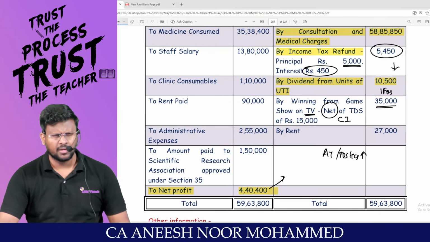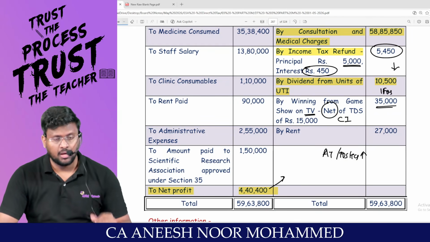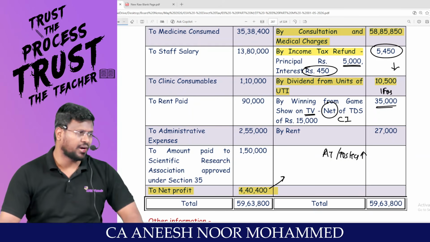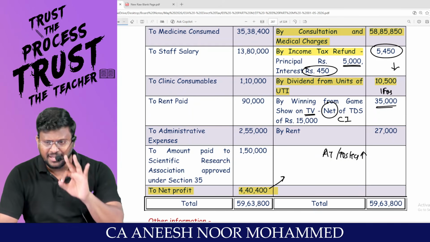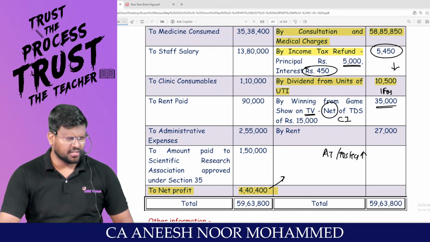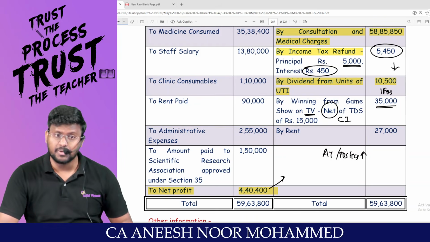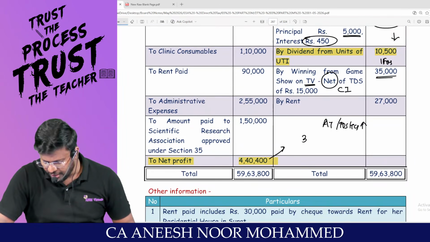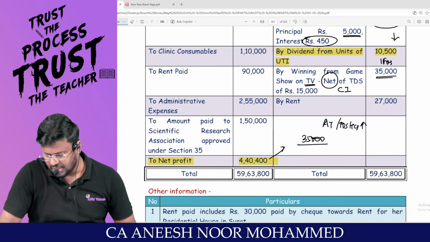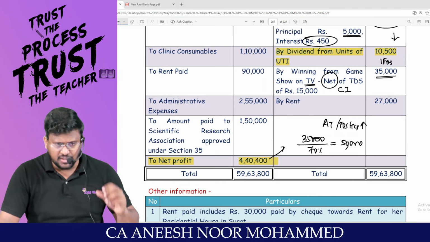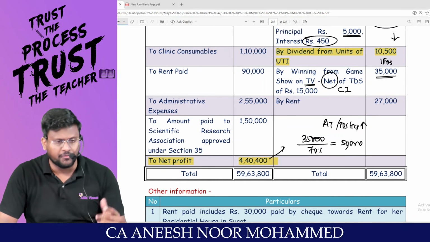As we all know, 194B Bhagya, 194BB Bada Bhagya, 194BA winning from online games, they will be deducting TDS at the rate of 30%. We already discussed in the TDS chapter that the grossing up concept has to be done. So if this 35,000 rupees is after TDS, this will be 70%. Am I right, sir? So the gross income before TDS will be 50,000.